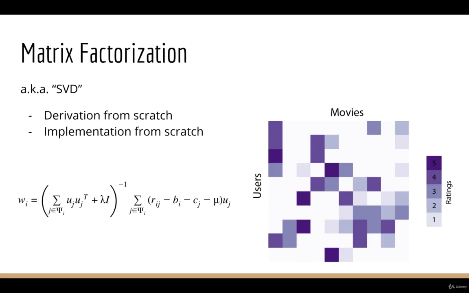The next section is the real meat of this course. We are going to learn about matrix factorization and its variants, like probabilistic matrix factorization, to take recommendations to the next level. Matrix factorization is also sometimes called SVD, so if you came to this course looking for that, then you are in the right place.